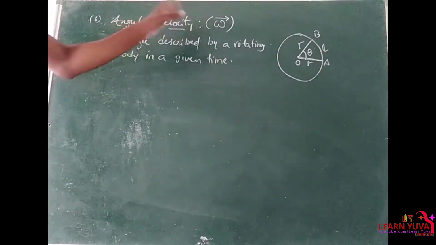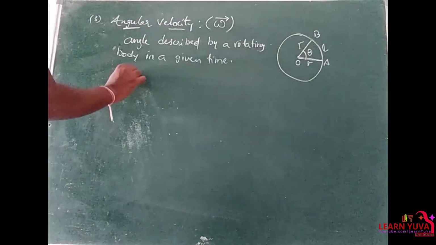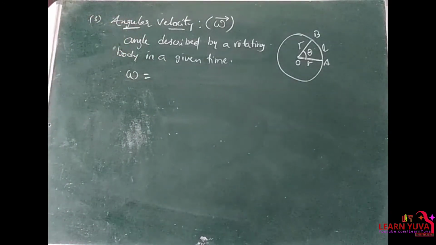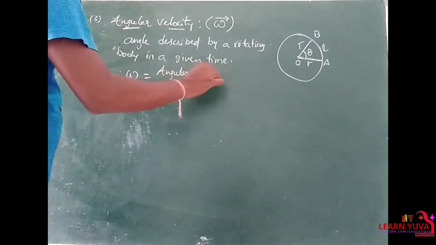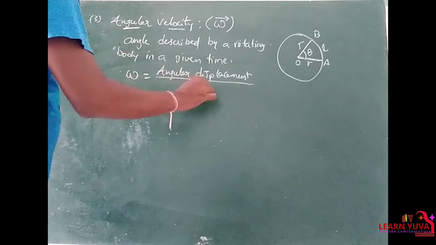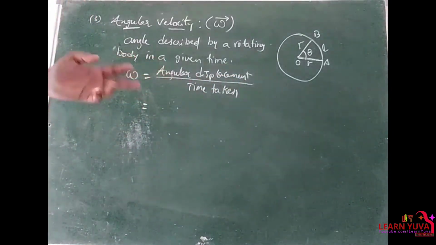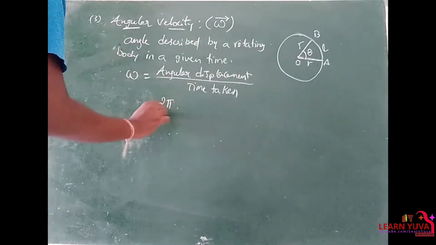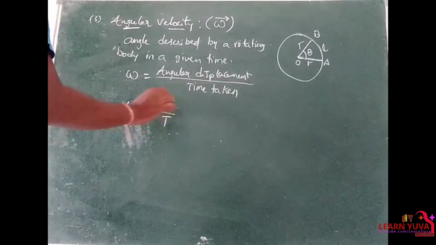Angular velocity is denoted by omega. So omega is equal to angular displacement by time taken. For one complete revolution, the angular displacement is 2 pi, so omega is equal to 2 pi by t.